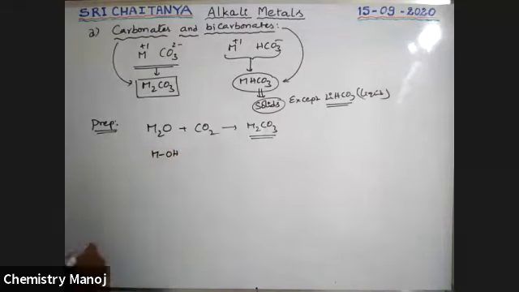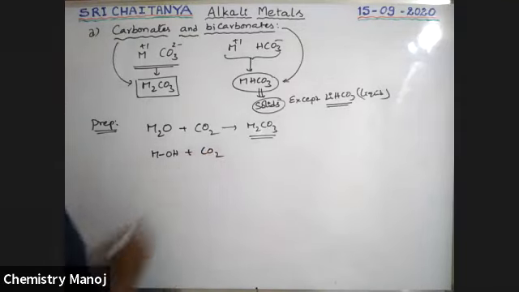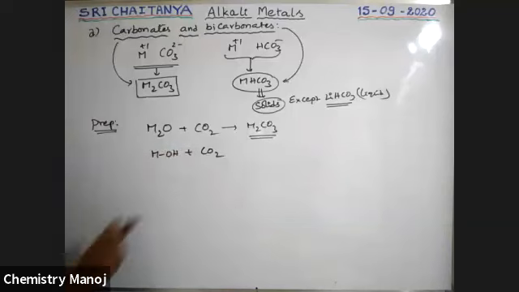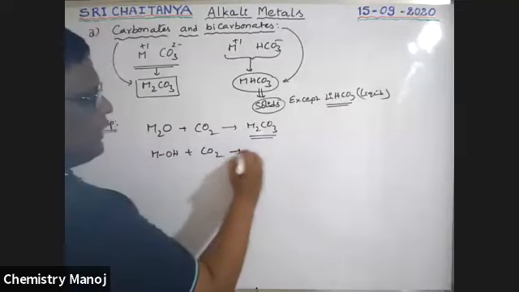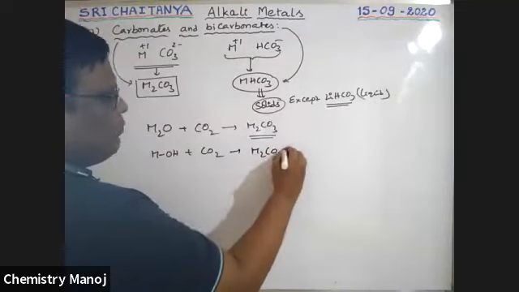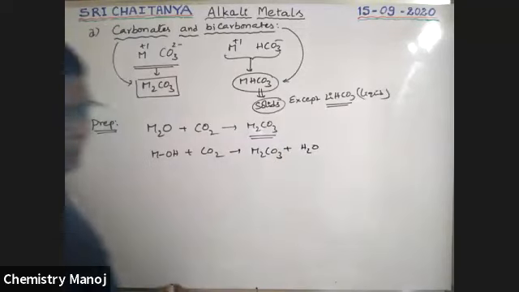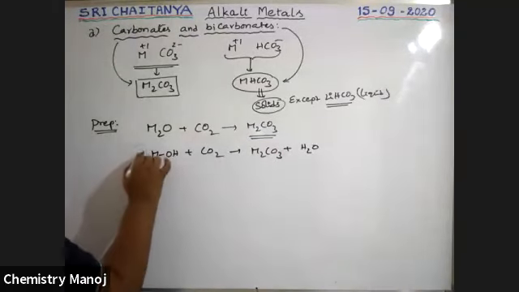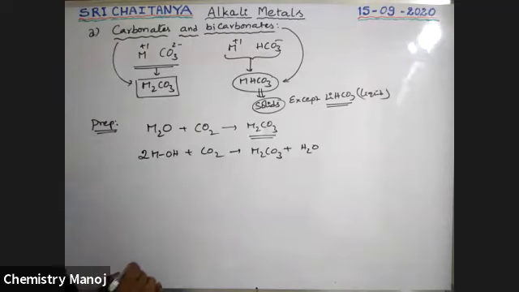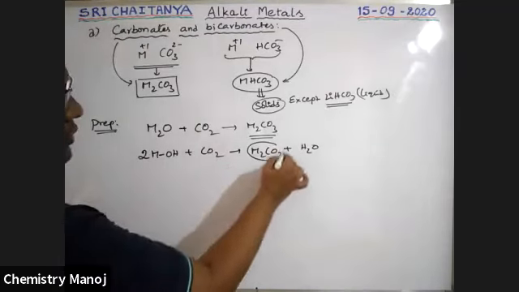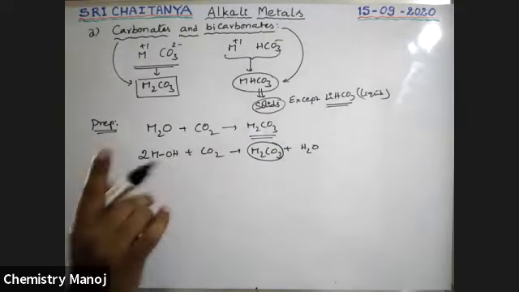Next, metal hydroxide, MOH, reacts with carbon dioxide, because it is base and CO2 is acid. Acid plus base combination gives salt, that is M2CO3 plus H2O as the product. It is the carbonate preparation, boys. Very, very important. See here.